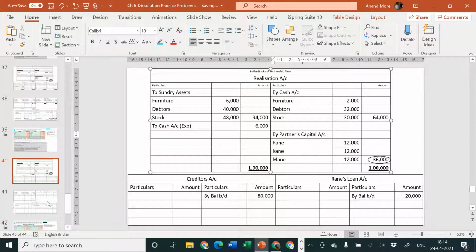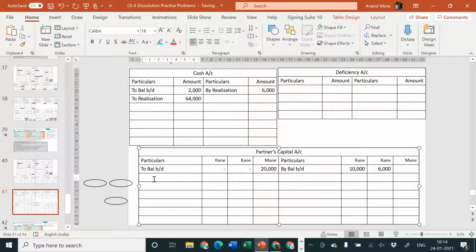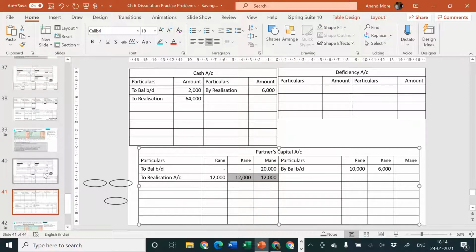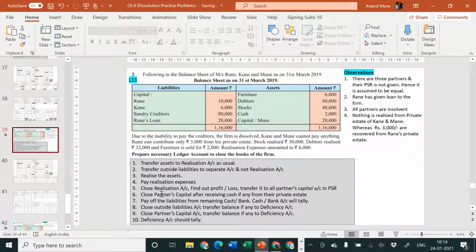By partners' capital account, go to partners' capital account debit side, to realization account, 12,000, which is to be transferred to the other two partners also, okay, because their PSR was equal. So close the realization account, find out profit or loss, transfer it to all partners' capital accounts in PSR, complete.